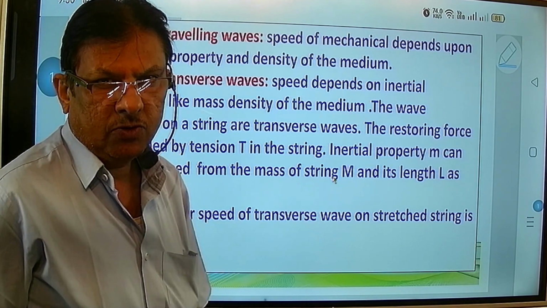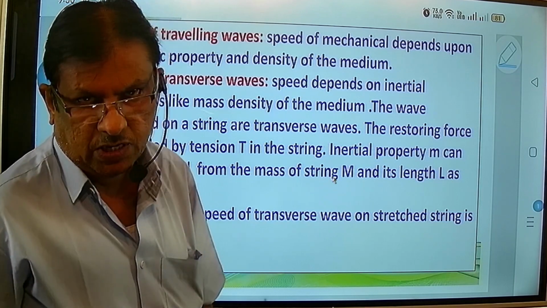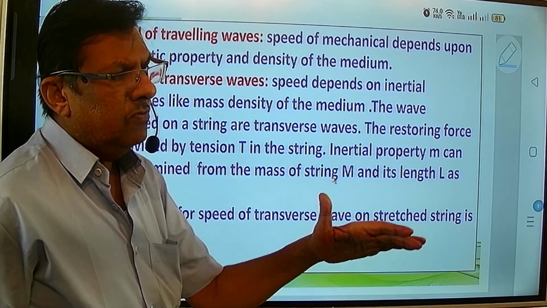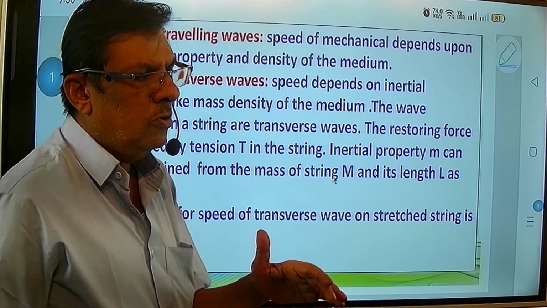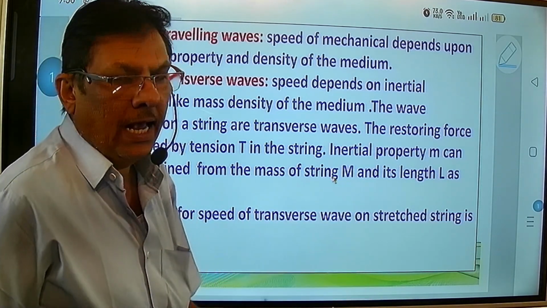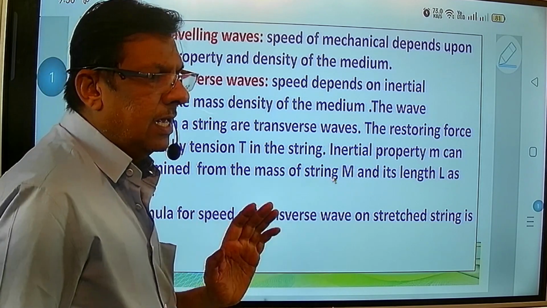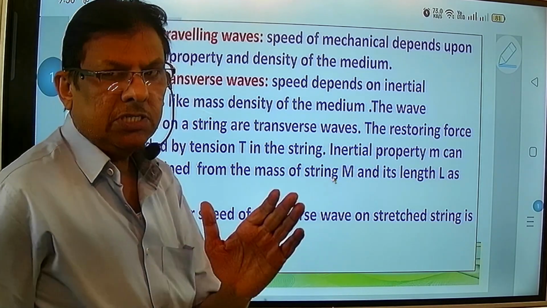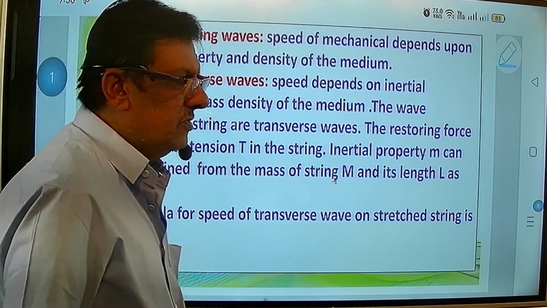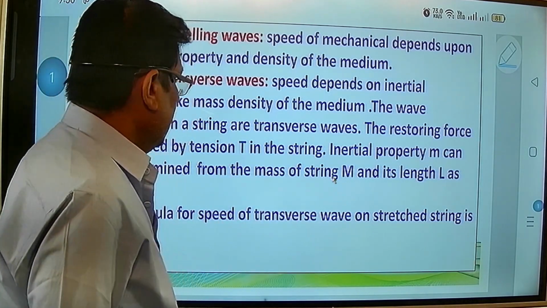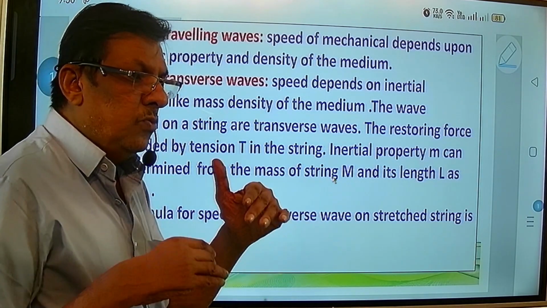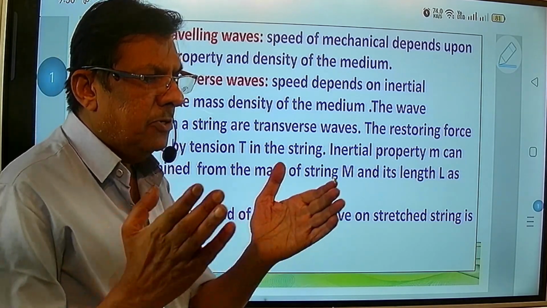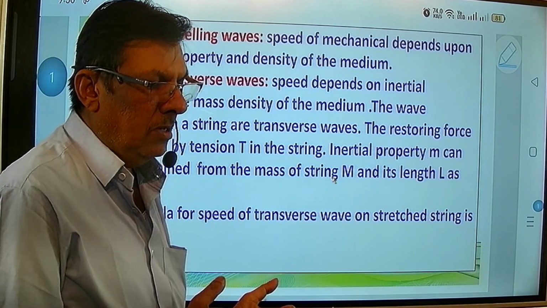Later on when we notice it, as the time passes away, we find that the amplitude of that oscillation becomes smaller and smaller, and a stage comes when everything becomes zero, means the position of the pendulum is steady.